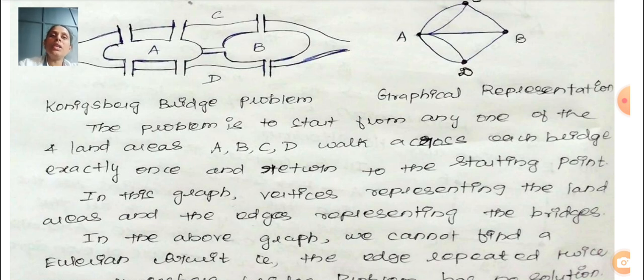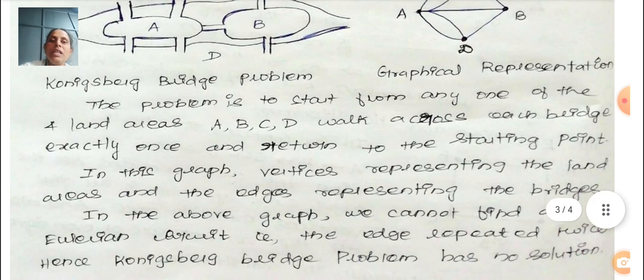Okay, so in this graph vertices represent a land area and the edges represent the bridges. So here the edges are represented by the bridges. Okay, so in this graph vertices represent the land areas and the edges represent the bridges. In the above graph we cannot find an Euler circuit.